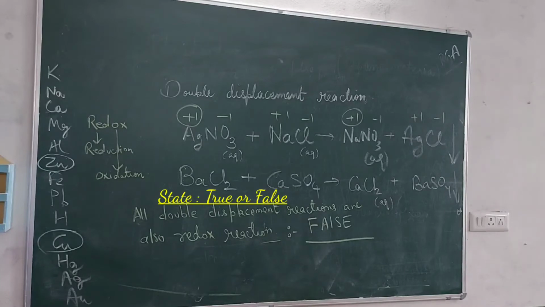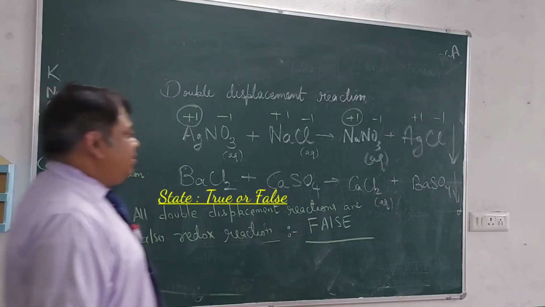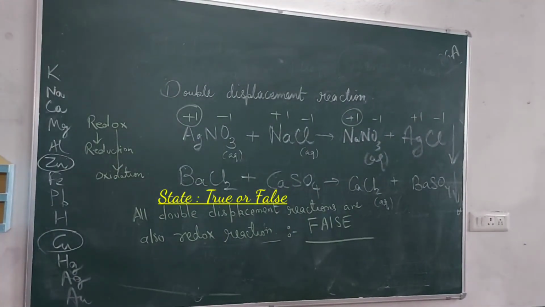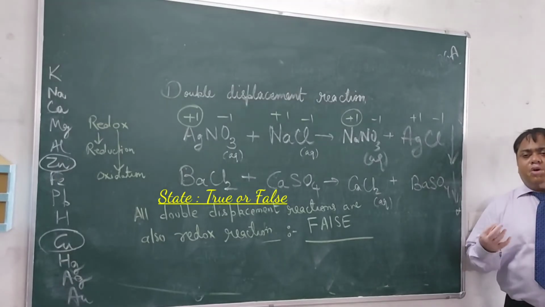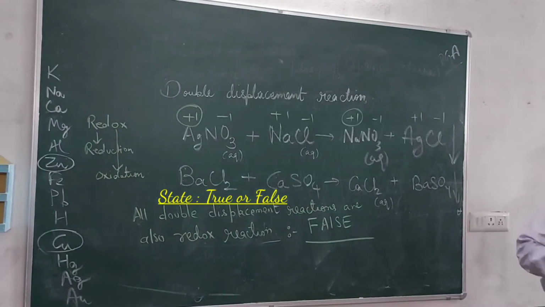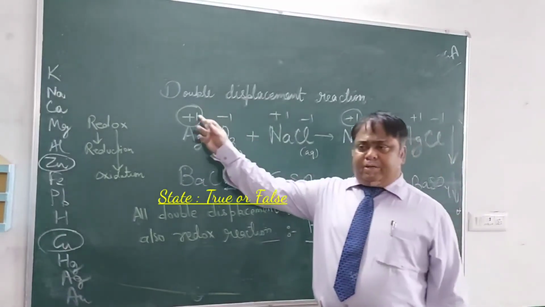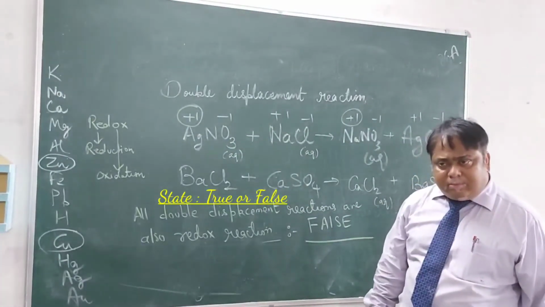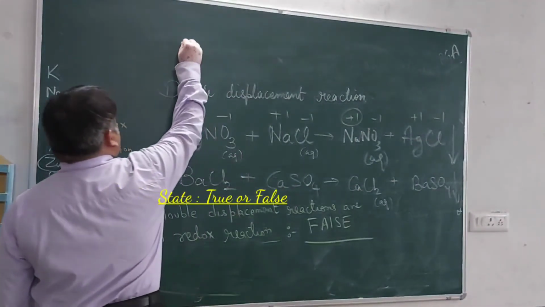I don't understand, sir. Please repeat again. All right. As I told you, oxidation means addition of oxygen. A moment if you look here and there, you will miss something. Addition of oxygen or removal of oxygen is called oxidation or reduction. Addition of oxygen is oxidation, removal of oxygen is reduction. Addition of hydrogen is reduction and removal of hydrogen is oxidation. Third way is also there, change in the oxidation number. If oxidation number is not changing, it is not redox reaction. Now you see this reaction, which we had taken earlier.